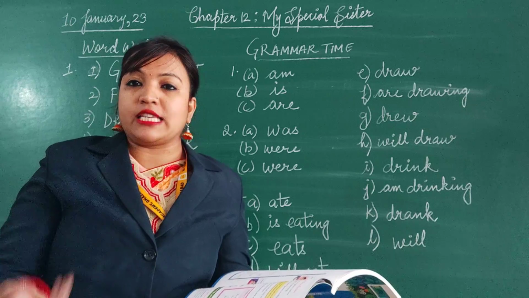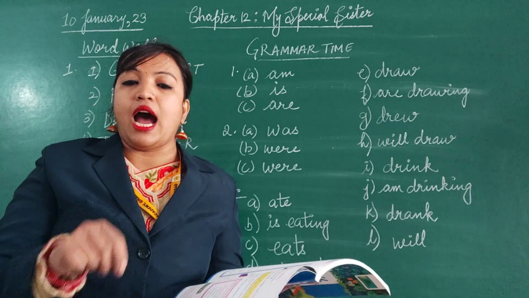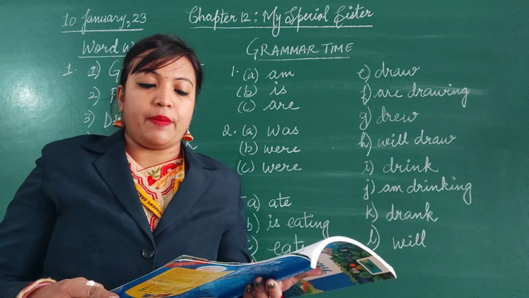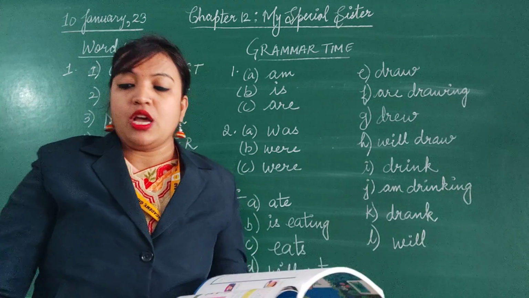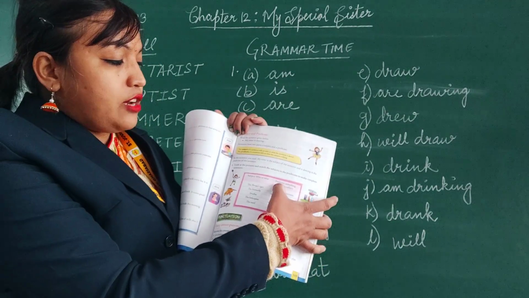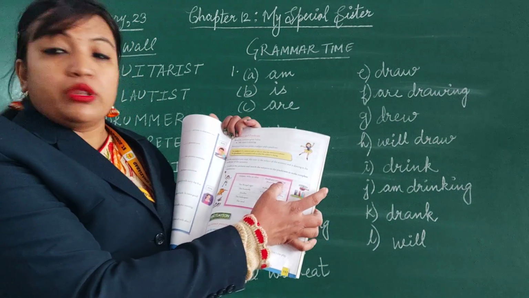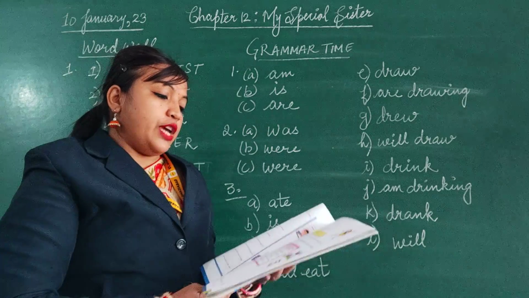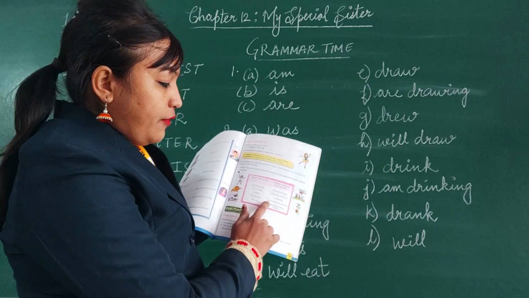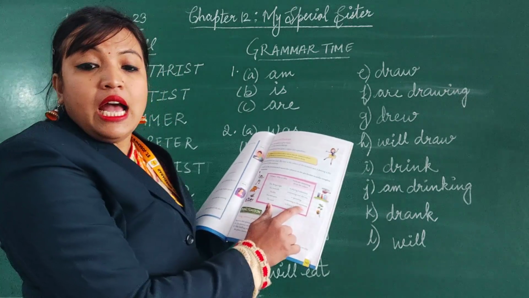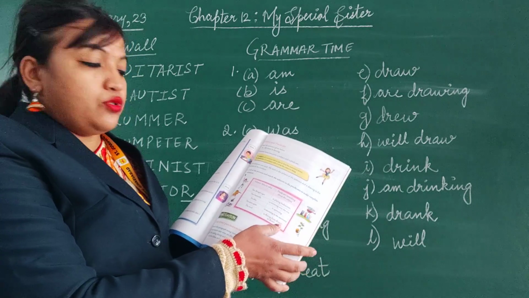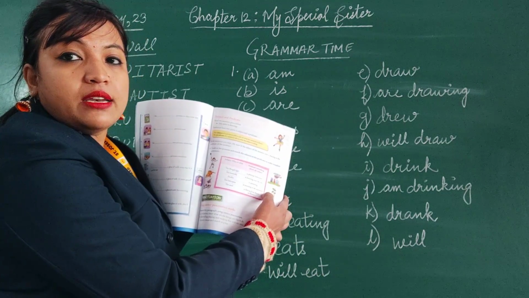I am just explaining the answer to you. You have to match the answer in the book yourself. Look at the pictures and match the subjects to the predicates to make complete sentences. On one side we have the subject, who or what, and on the other side the predicate, something about the subject. Now the subject, the Bengal tiger, which will be the correct answer? The fourth one, is snoozing in the sanctuary. Write down number 1 after this sentence.